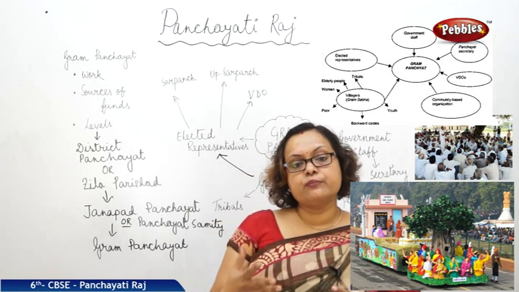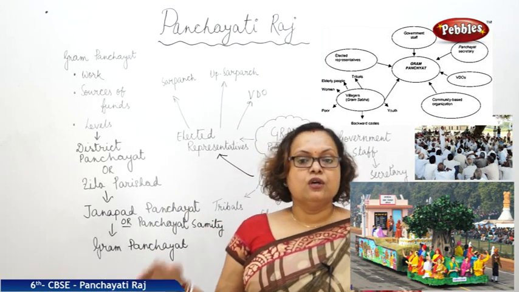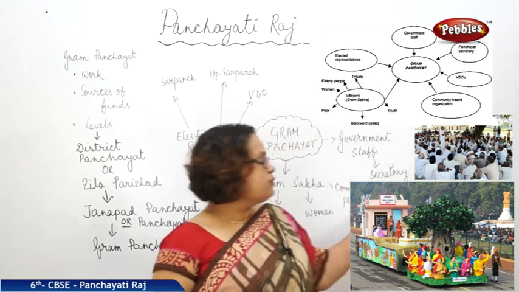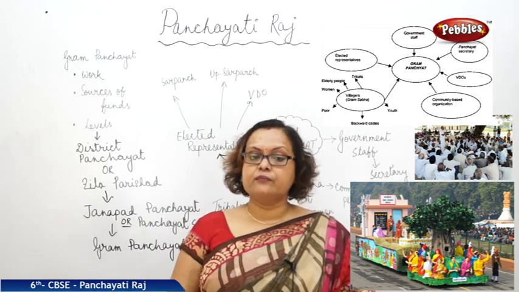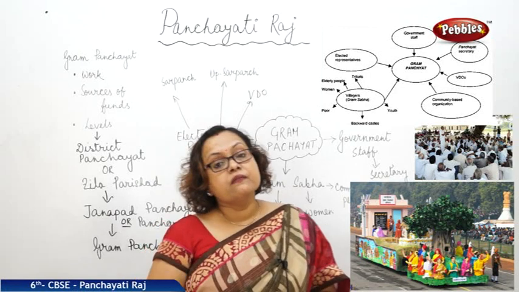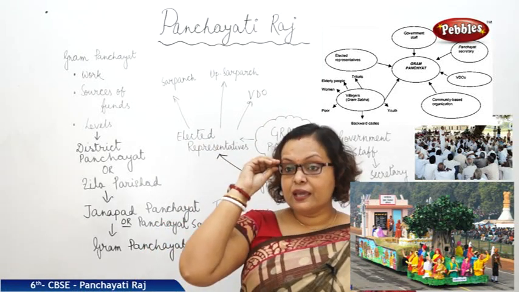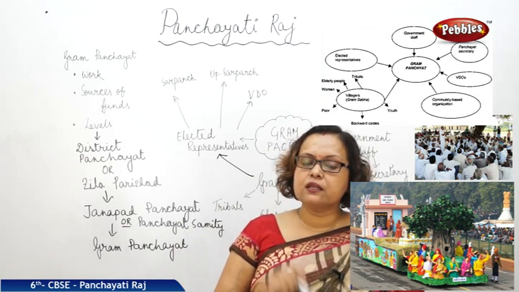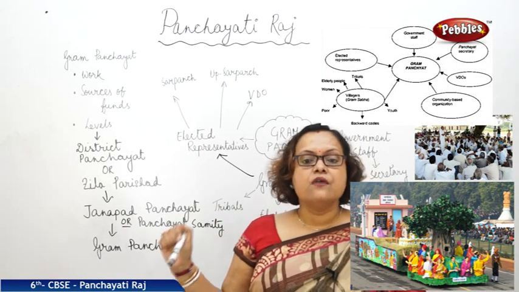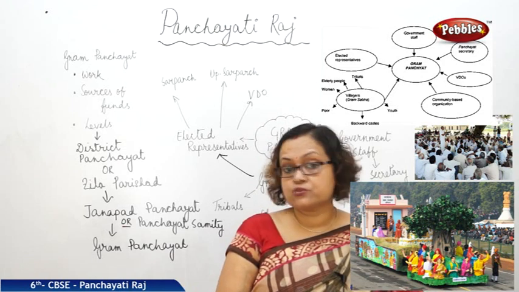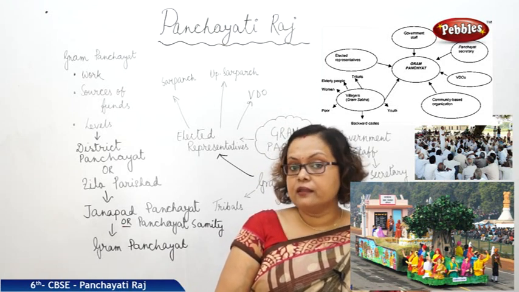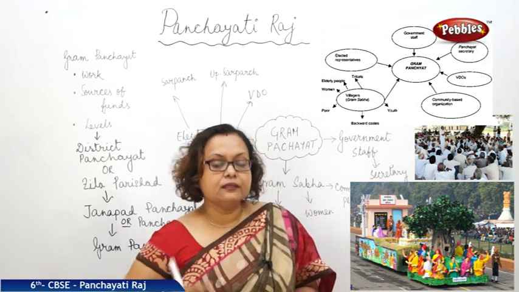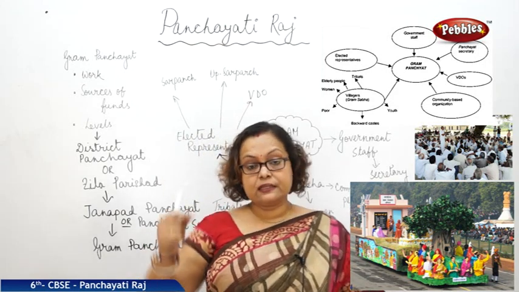Even to issue a BPL card to someone in the village, the secretary has a responsibility to call out the names. When the secretary is calling out the names, if at that time the common people, the Gram Sabha people, find that someone who is really not needy, who is really rich and has enough money, but whose name is included in the BPL list, they can object.